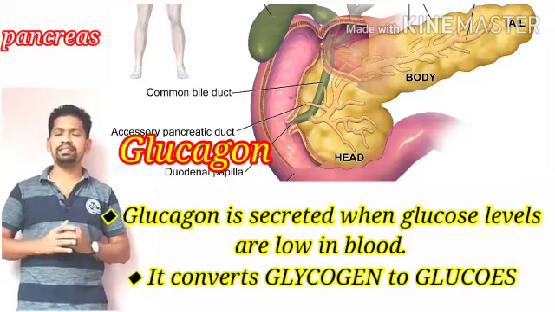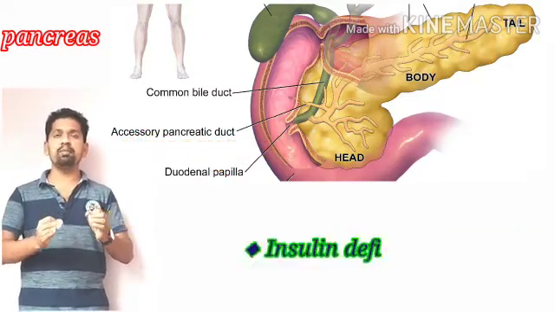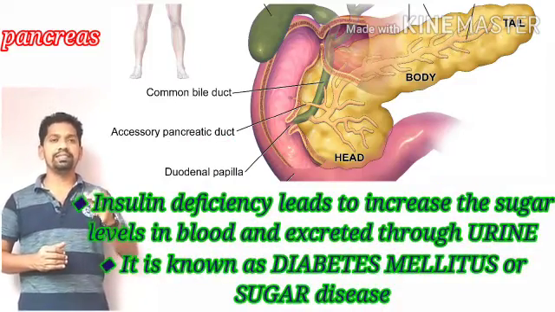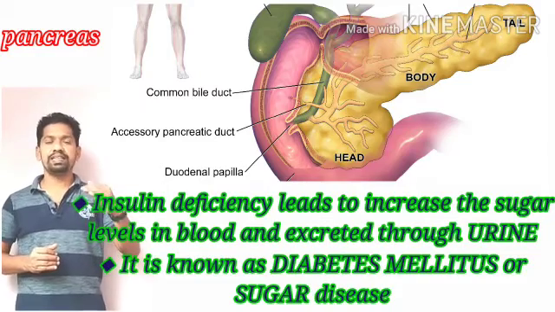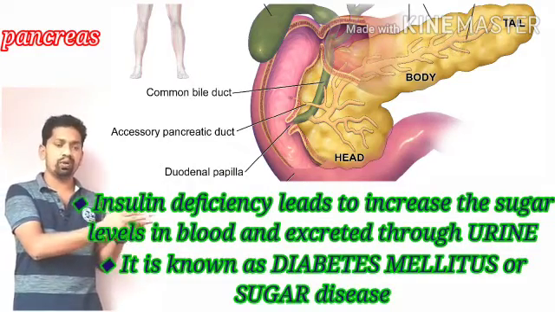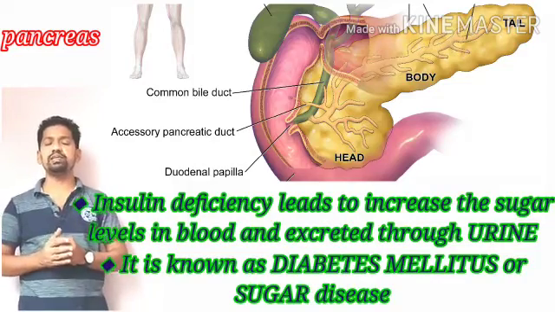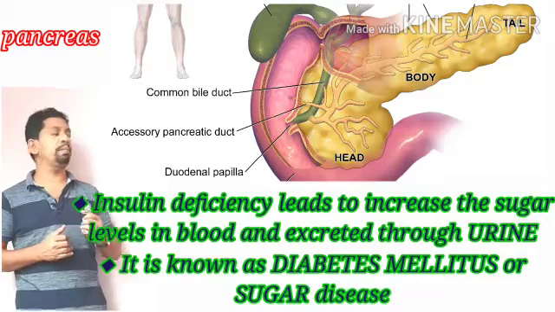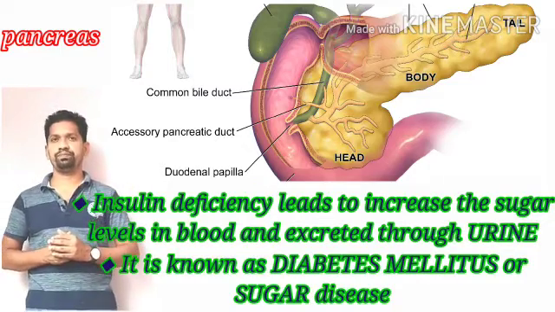If a person doesn't have a sufficient amount of insulin in the body, the excess glucose from the blood cannot be converted into glycogen. That's why the person suffers from a disease known as sugar disease or diabetes mellitus.